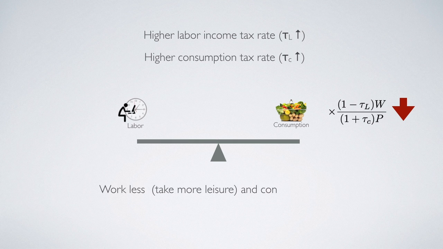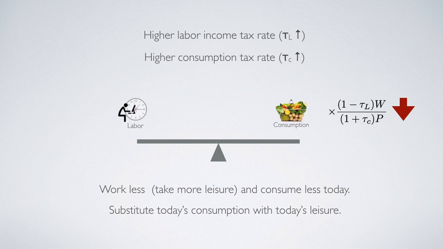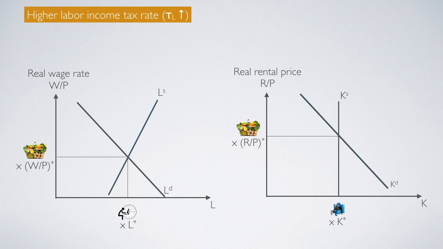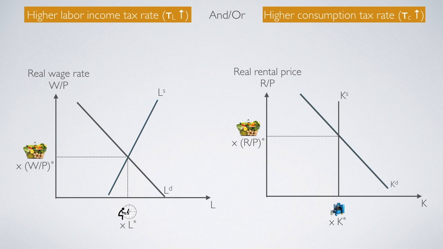It would decrease the incentive for the household to work today. Therefore, the household will work less today, which means the household would decide to take more leisure time now and consume less today. In other words, the household will prefer to substitute today's consumption with today's leisure more. This is called the substitution effects of such tax rate change. If you draw on the graph, then we learn that a higher labor income tax rate and/or higher consumption tax rate would create a substitution effect that will decrease today's labor supply.